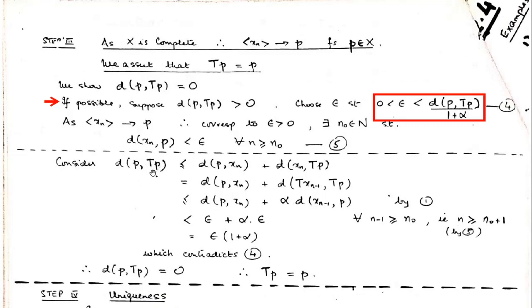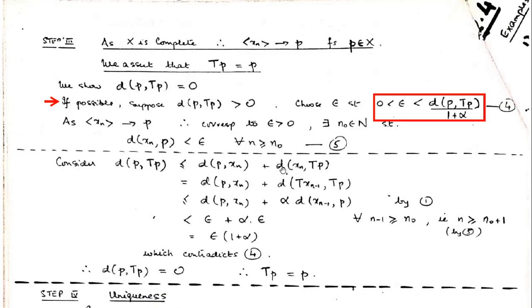Means we'll see what this distance is. We'll use this condition, but with a condition which is coming from this. This is the distance of P and TP. We are using the triangular inequality again. Let us apply here: the distance between p and tp is less than or equal to the distance between p and some xn plus the distance between xn and tp. And xn will be chosen for probably this n satisfying this condition.